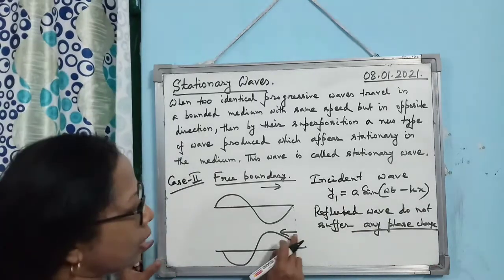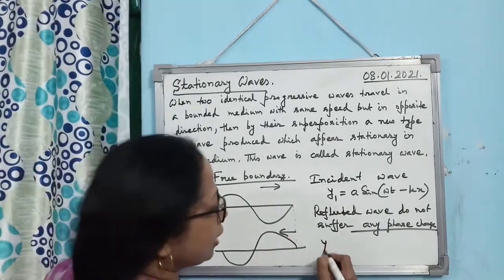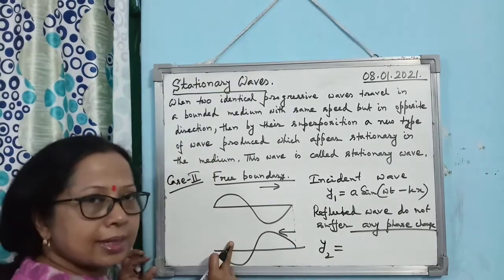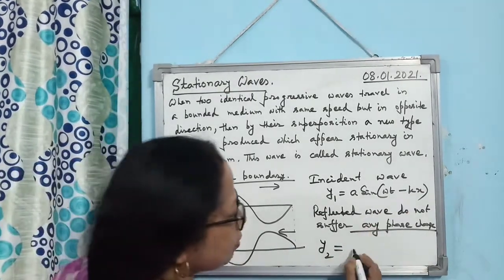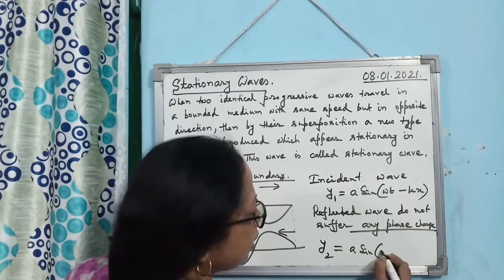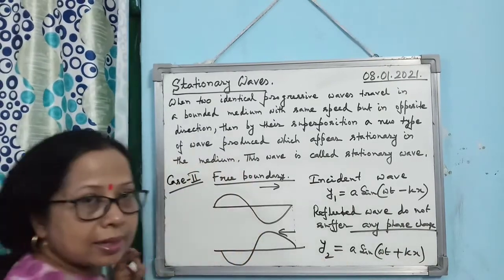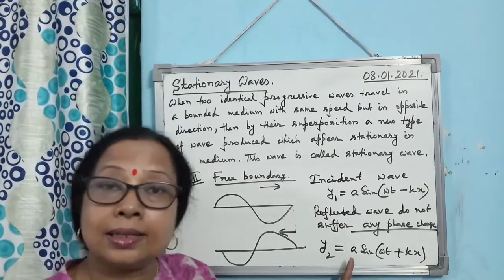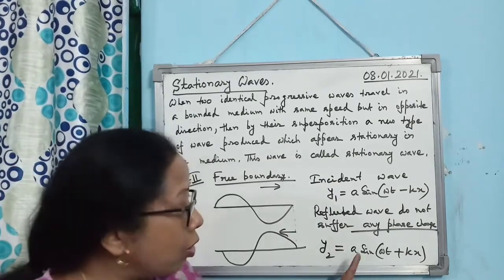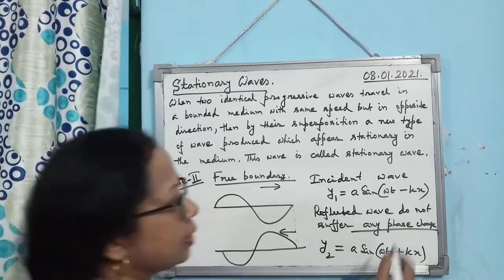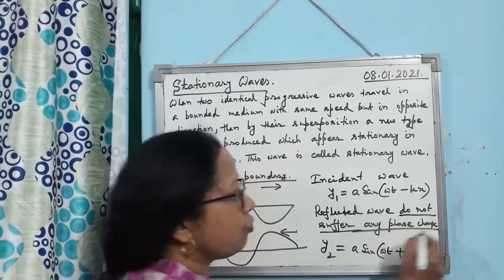So you see what will happen to the reflected wave? It will simply move in the opposite direction. So it will become a sin(omega t + kx). But there will be no negative sign here, unlike the rigid boundary. Why? Because it is not suffering any phase change.